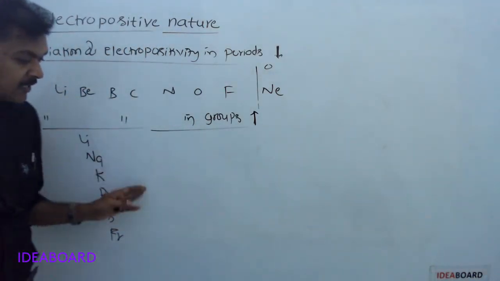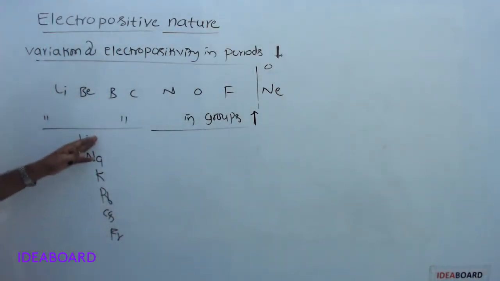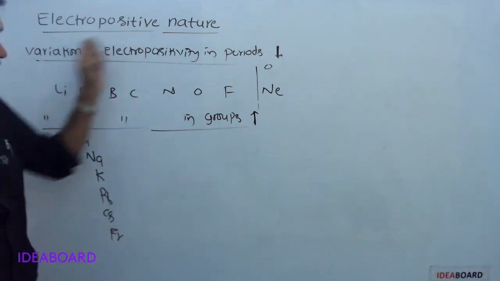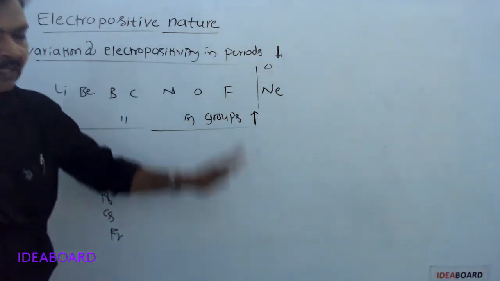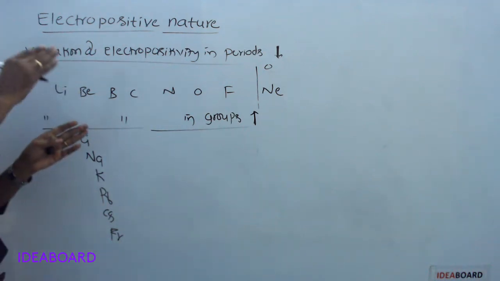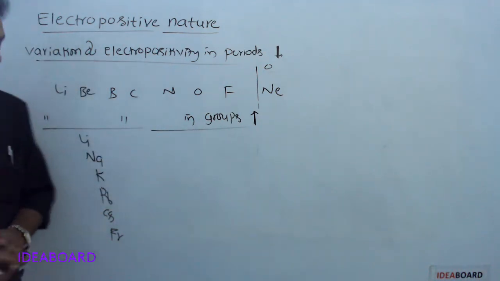Top to bottom, as the atomic number increases, ionization potential decreases, which means electropositivity increases. So left to right it decreases, top to bottom it increases. In the periodic table, which group elements are highly electropositive? First group elements.